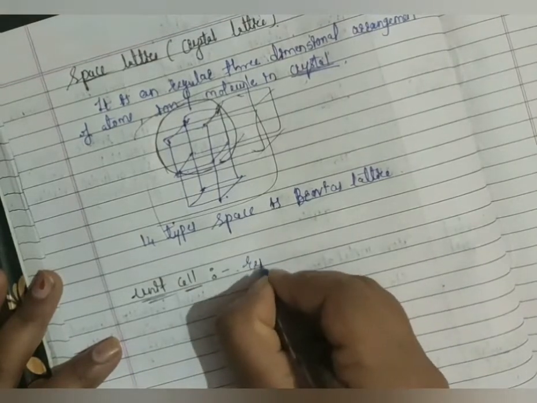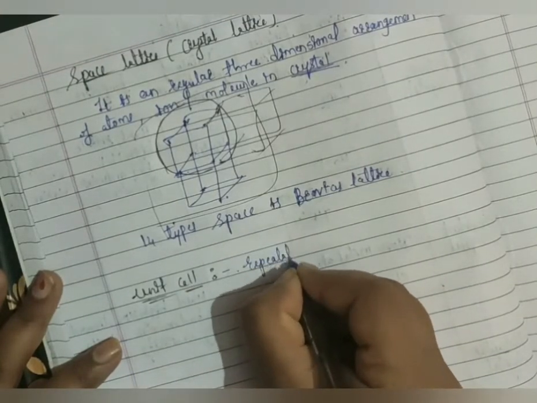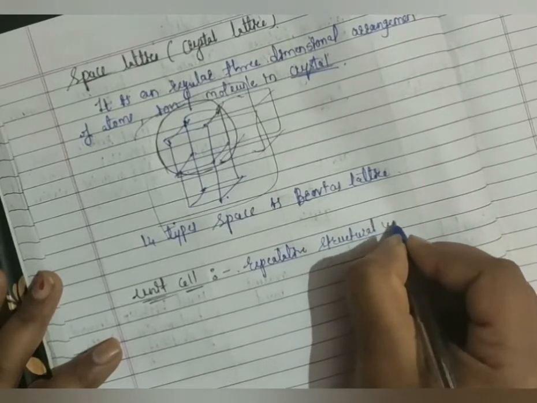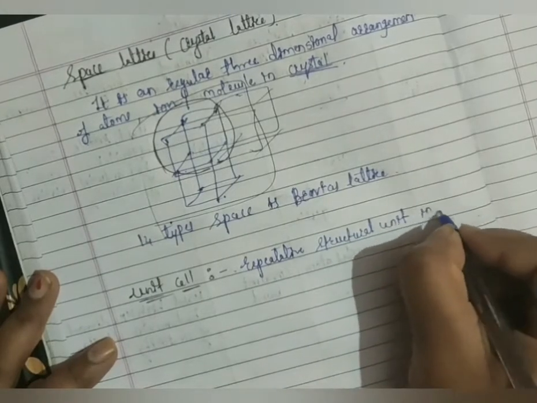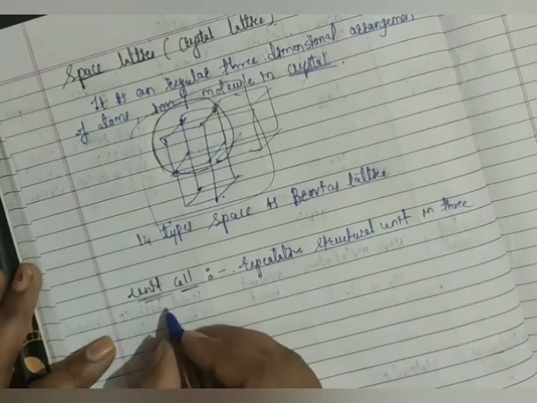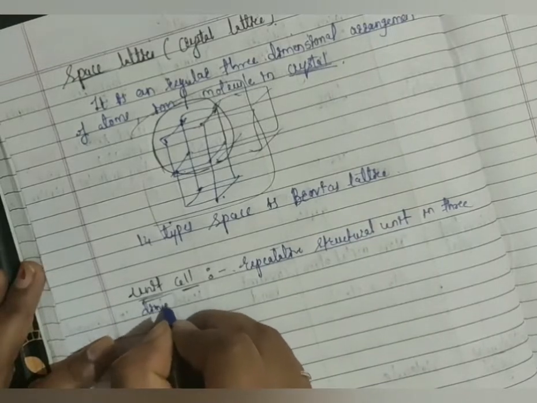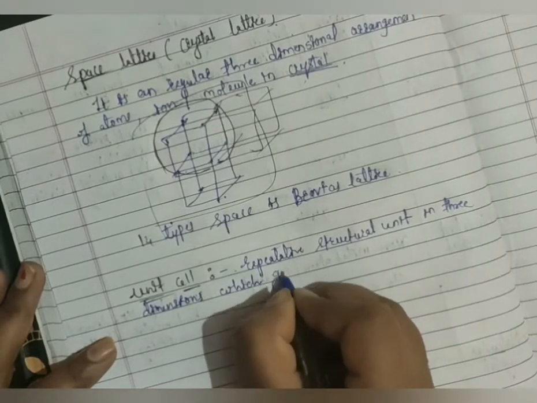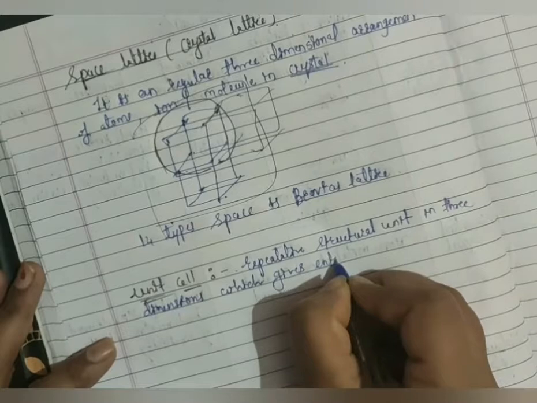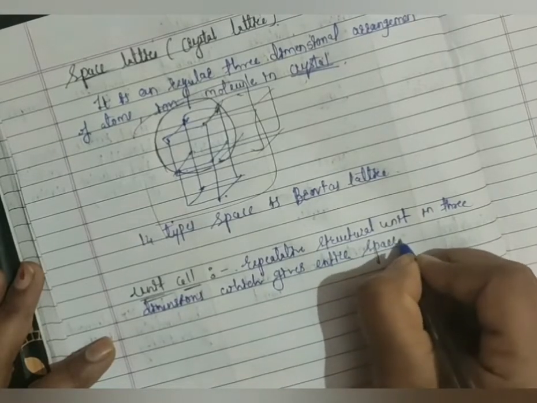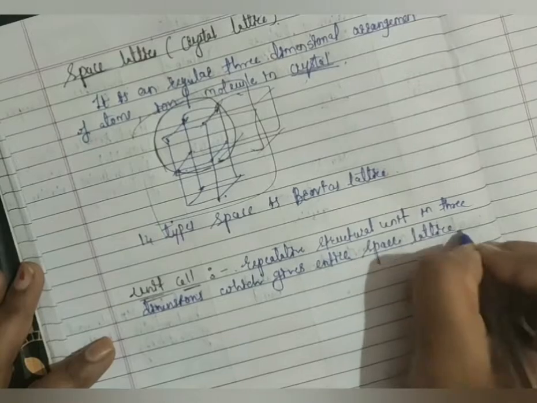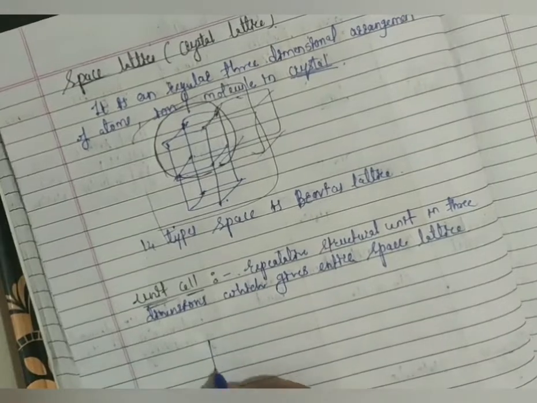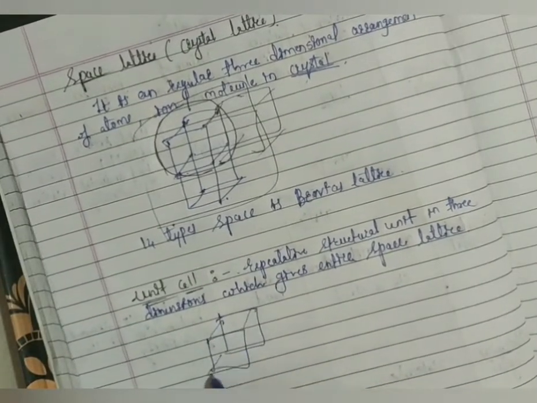So a repetitive structural unit in three dimensions which gives the entire space lattice. This is called your unit cell. Only this much is now the unit cell.